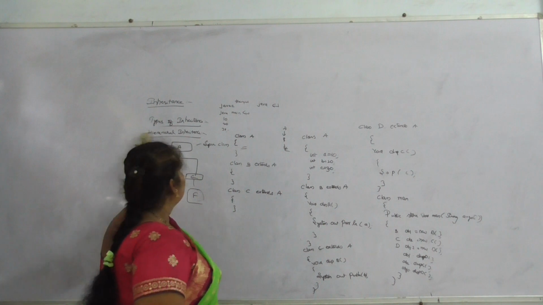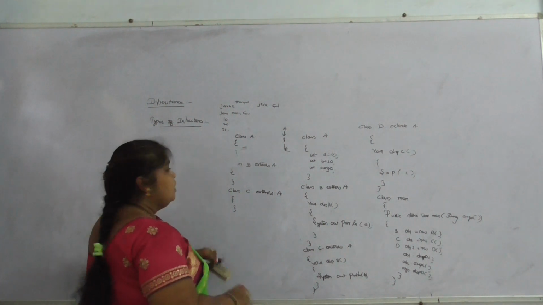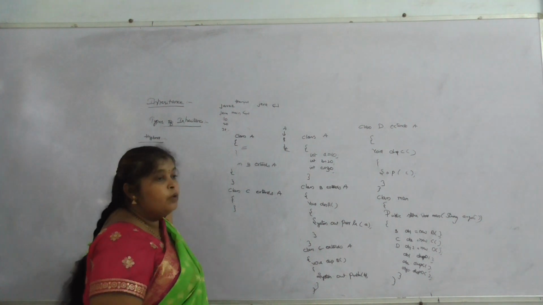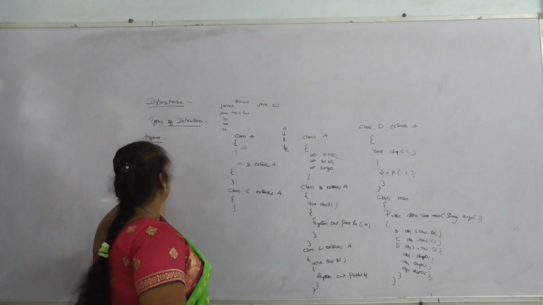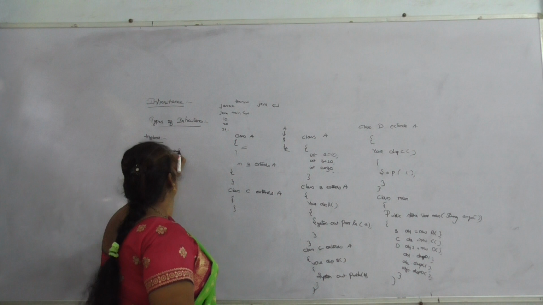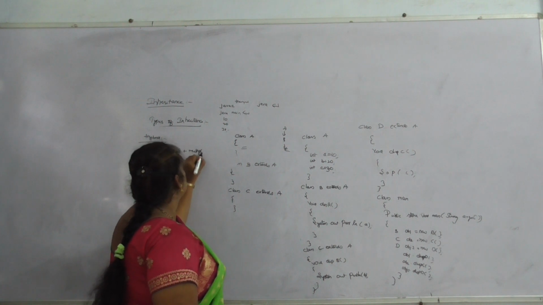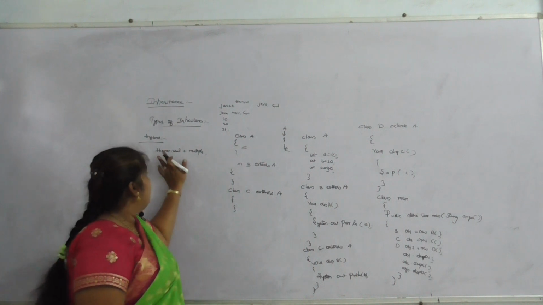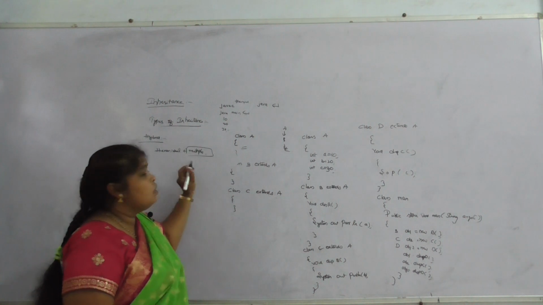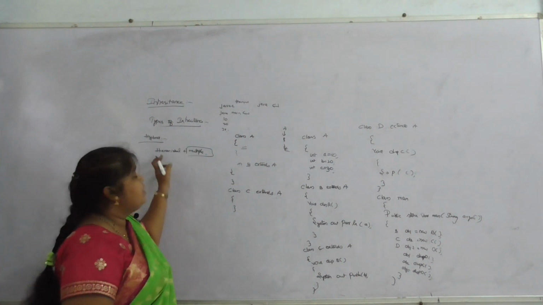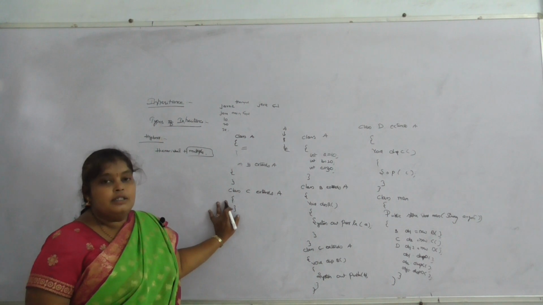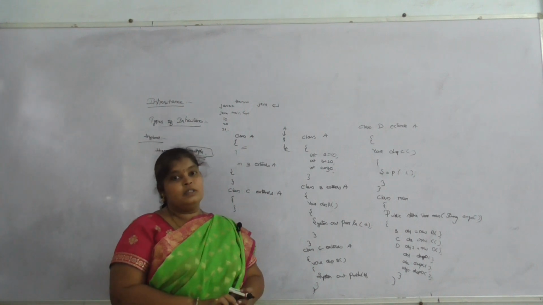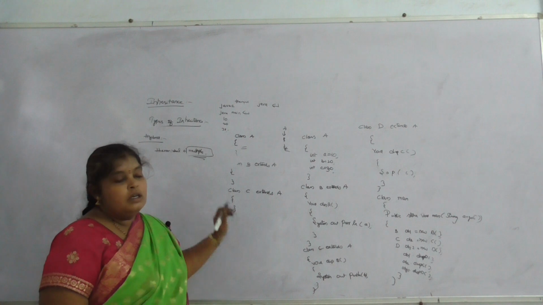Next, coming to hybrid inheritance. Hybrid inheritance means the combination of both multiple inheritance and hierarchical inheritance. Java does not support multiple inheritance, so hybrid inheritance also cannot be supported by Java. Multiple inheritance is overcome by using the concept called interfaces. These are the concepts used in inheritance.